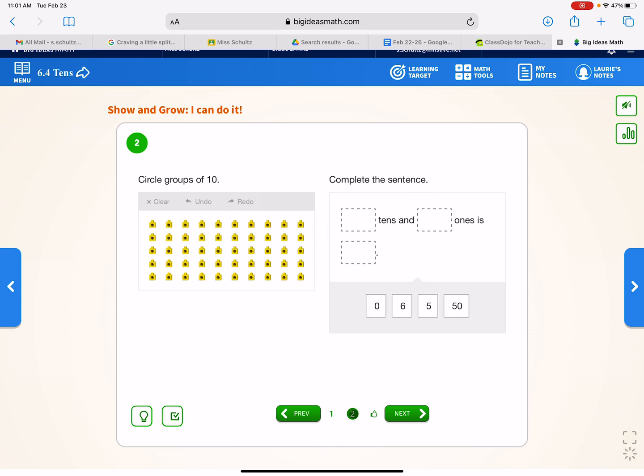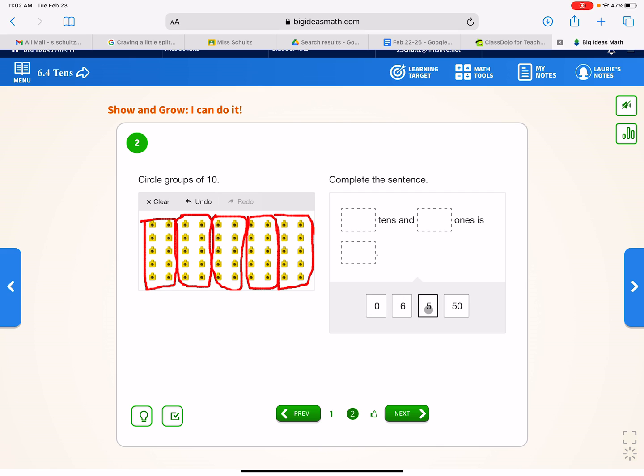Let's try another example. And now we have more blocks. Since we know how to spot tens quickly, we know 5 on the bottom, 5 on the top. So we know that 5 plus 5 is what? 10. So we're looking for 2 groups of 5. 1, 2, 3, 4, 5. 1, 2, 3, 4, 5. Okay, and we keep on going. We have 5s, and then we have another set of 5s. Ooh, that was a bad circle. Okay. So we have 2 sets of 5s, right? So we have 1, 2, 3, 4, 5.